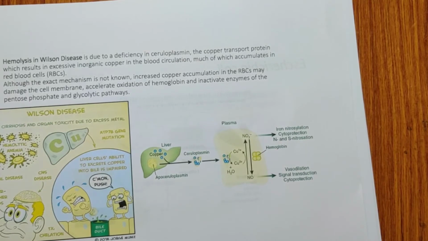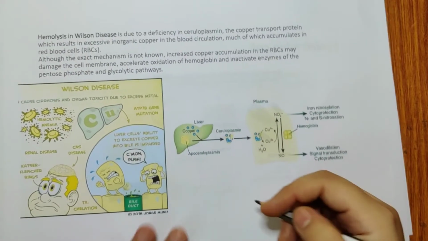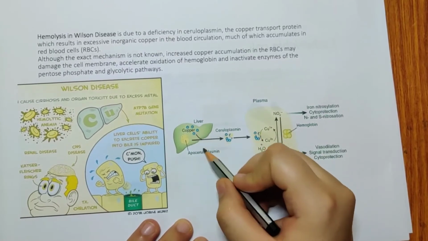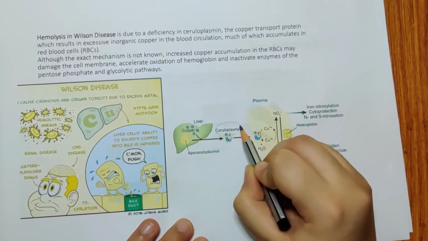Coming to copper deposits. Now, copper deposits is known as Wilson's disease. So, how does it happen? It happens due to deficiency of ceruloplasmin, the copper transport protein. So, what is ceruloplasmin? It is a copper transport protein. If there is deficiency of ceruloplasmin, it will result in excessive inorganic copper in the blood circulation, much of which will get accumulated in the red blood cells. Okay, now if you see, the liver stores copper. This copper has to get transported whenever the plasma requires it. So the transport protein is ceruloplasmin.